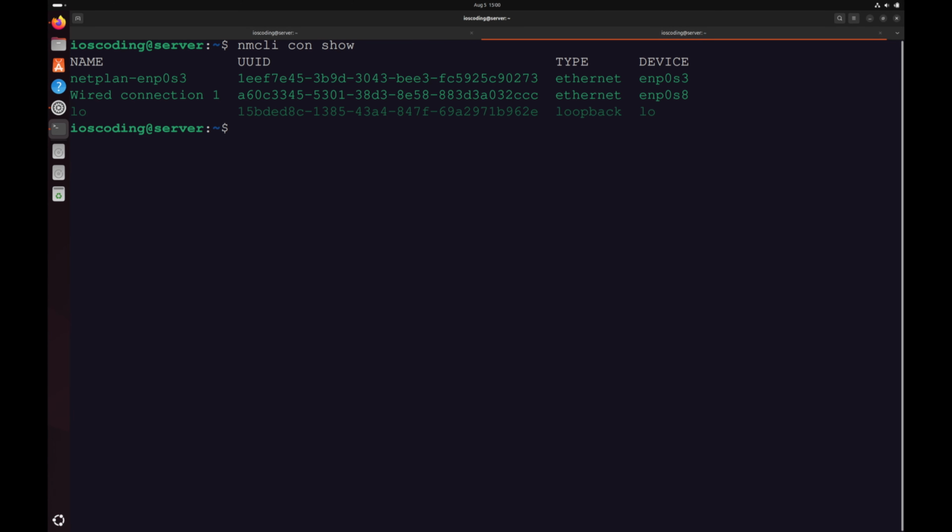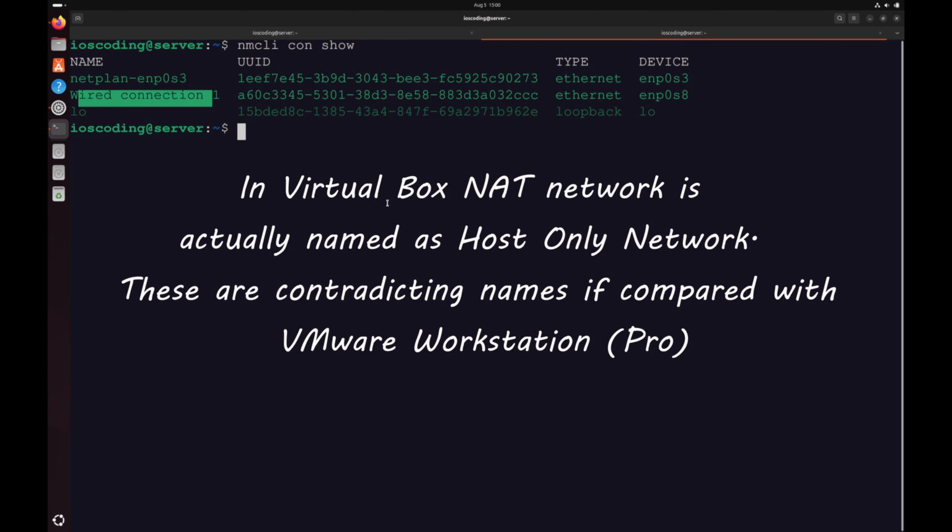I haven't done any fancy stuff on the server other than just creating two network connections, where one is our bridge network, the second one is the NAT network. The NAT network is what we will use to provision the virtual machines, or the shell VMs as we discussed previously.